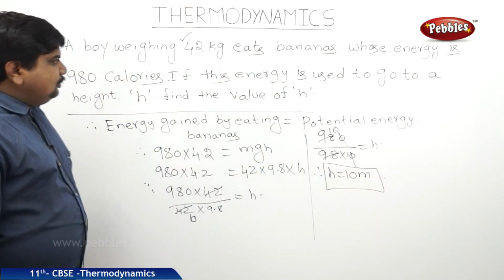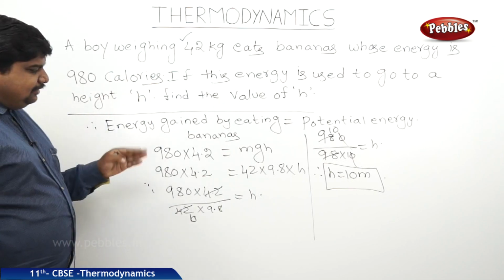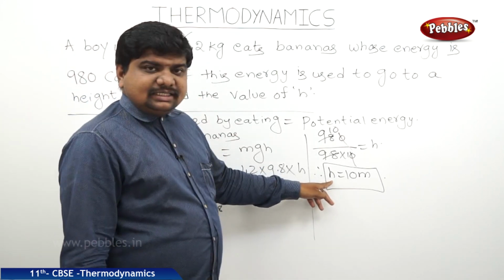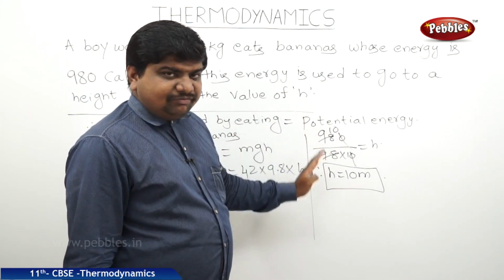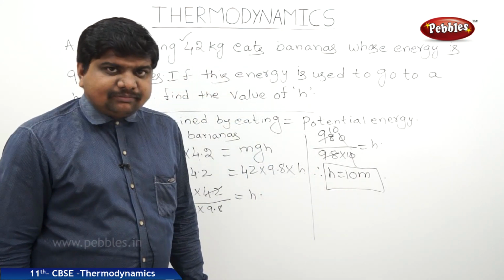So, the energy which he gained is 980 calories. If he is using the same energy to climb a height, this must be the height according to the given information. The height reached by the body is 10 meters.